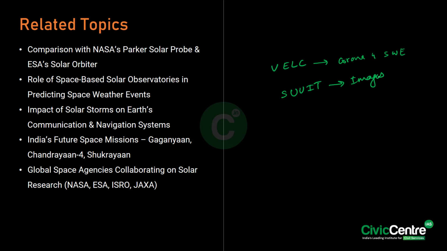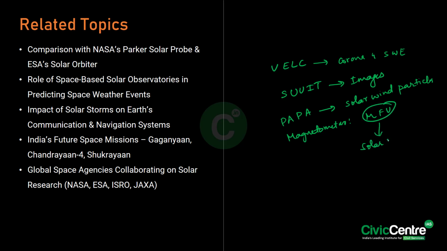Thirdly, we have the Plasma Analyser Package for Aditya, which analyzes solar wind particles. And lastly, we have the magnetometer. Now, what is the purpose of this magnetometer? It measures the magnetic field variations because of solar activity.